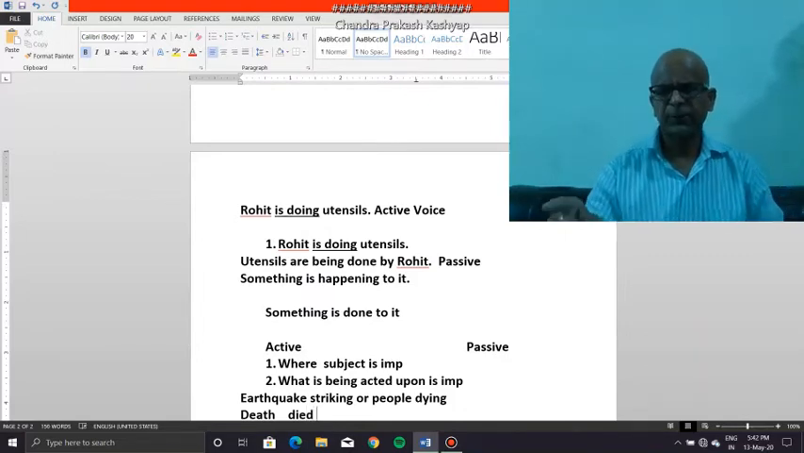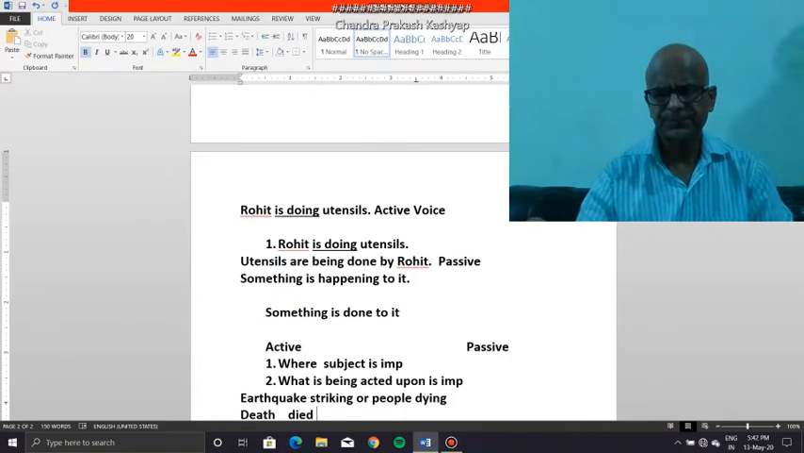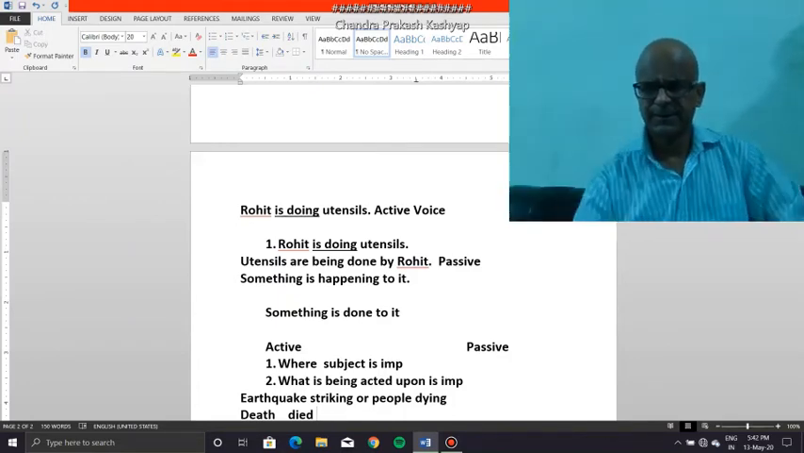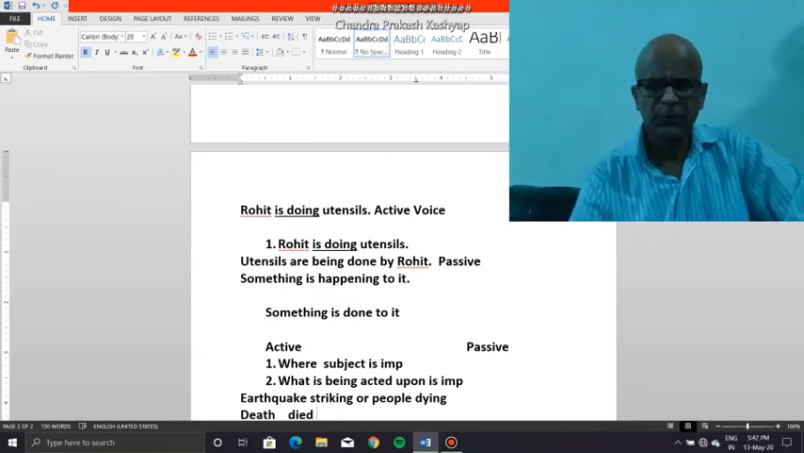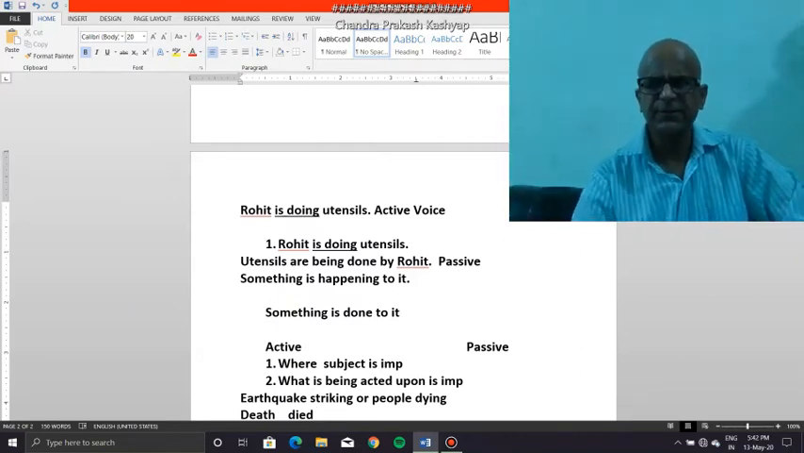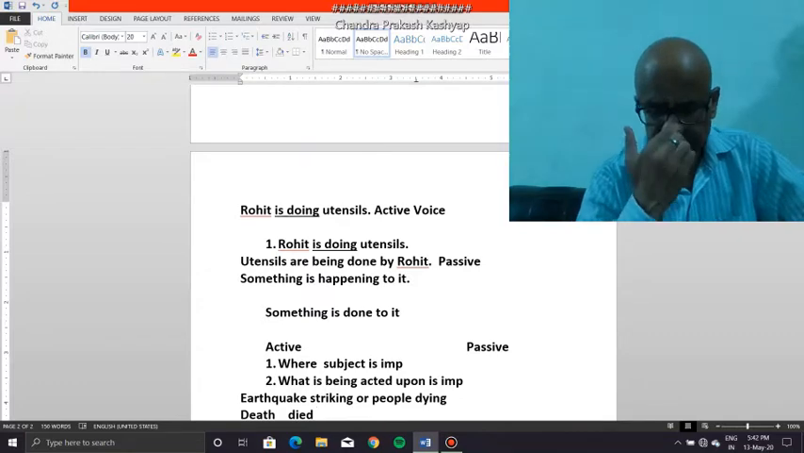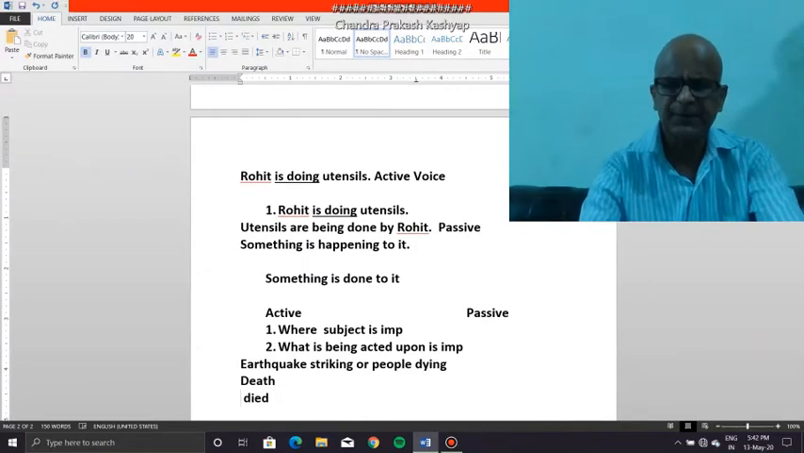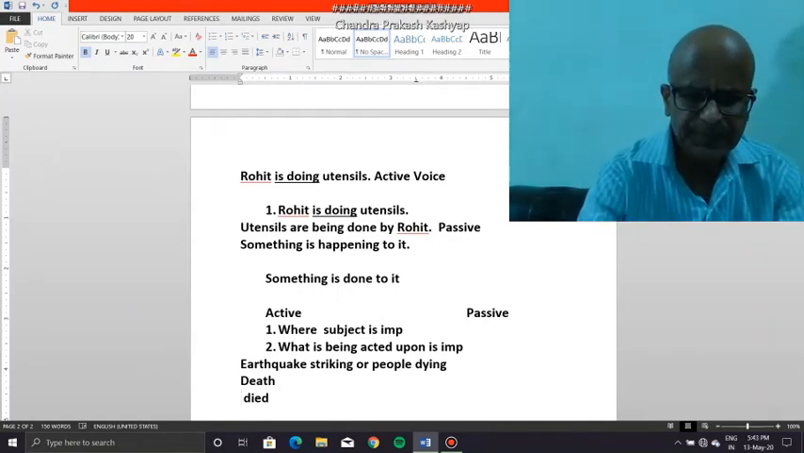As of an earthquake of a certain magnitude, which struck in a certain village whose epicenter was so many kilometers north of this particular village where the earthquake struck. Fine. So many people died. Now consider the word died. Let's find out whether it is in the active or passive.